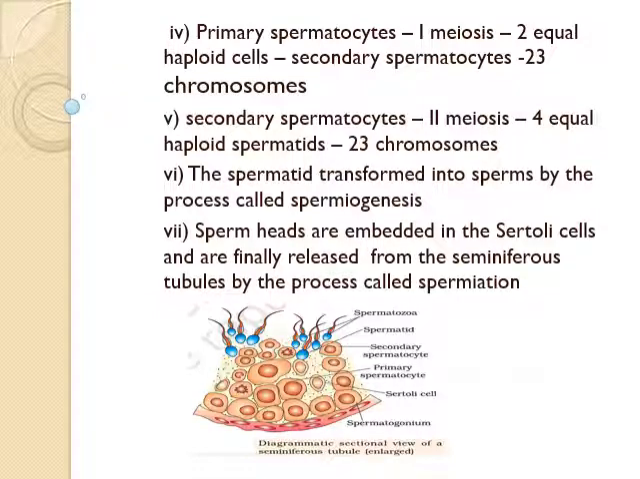Next, the sperm's heads are embedded in the Sertoli cells. From here, sperms are finally released from the seminiferous tubules. This process is called spermiation. Once again, remember that spermiogenesis means spermatids are transformed into sperms. Then spermiation means the sperm's heads are embedded in the Sertoli cells and it is finally released from seminiferous tubules. Observe the given picture. That is an enlarged portion of seminiferous tubules. Practice this diagram.